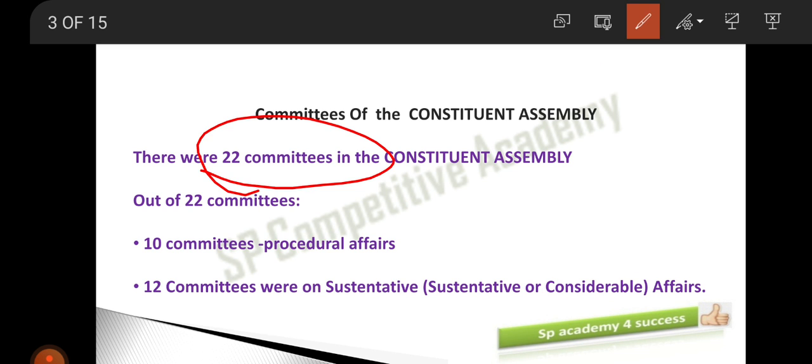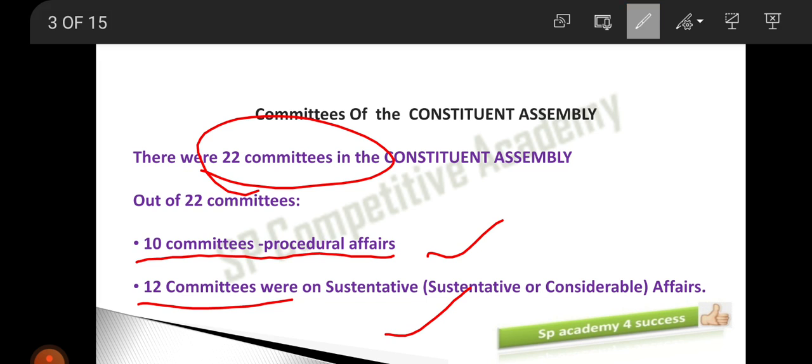We have 22 committees. Out of these 22 committees, 10 relate to procedural affairs and 12 relate to substantive affairs. Substantive affairs will be considered as considerable affairs. Clear? I am repeating this point once again. So totally we have 22 committees. Out of these, 10 committees are for procedural affairs and 12 committees are for substantive affairs.